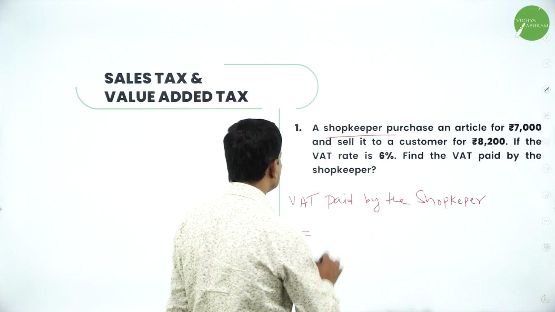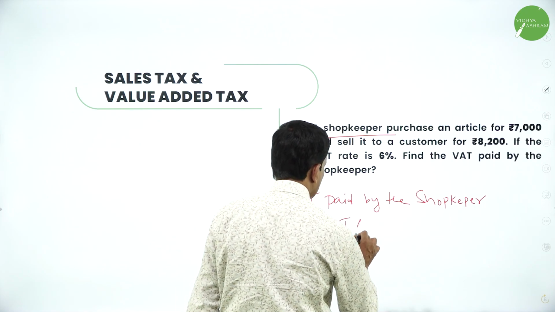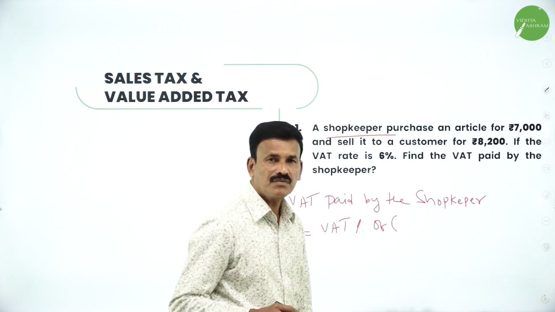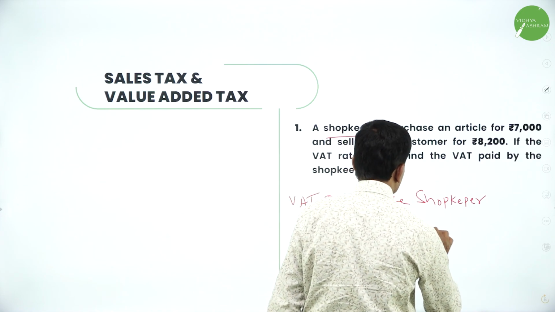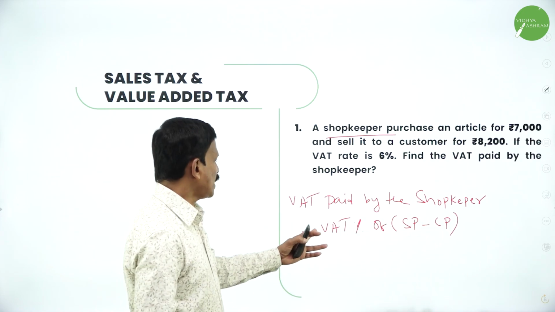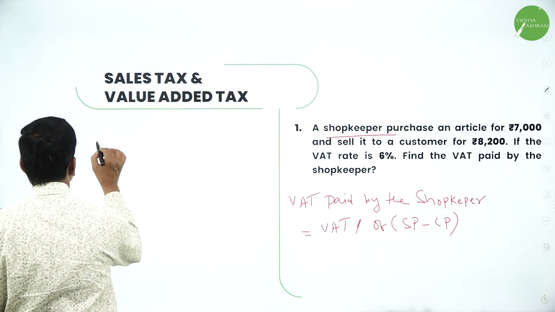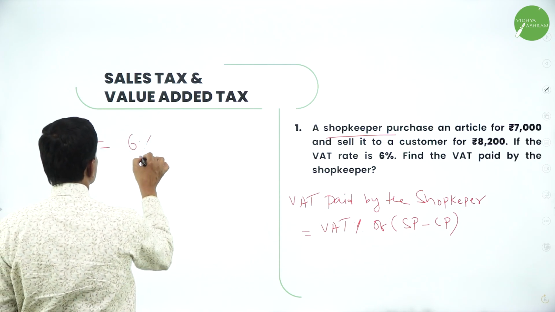VAT paid by the shopkeeper is equal to VAT percentage of the difference between SP and CP, that is, VAT percent of SP minus CP. What is the VAT percent? 6%.